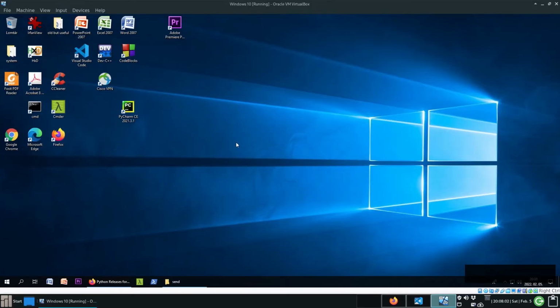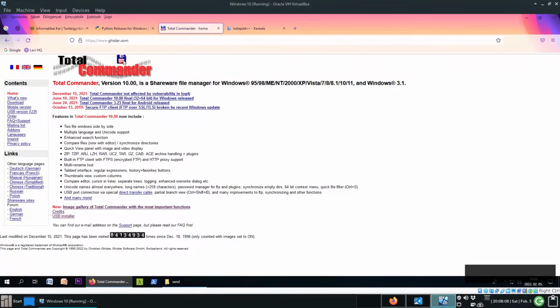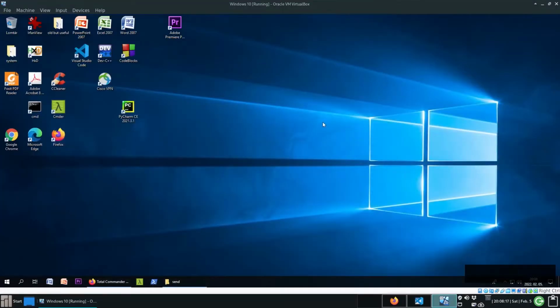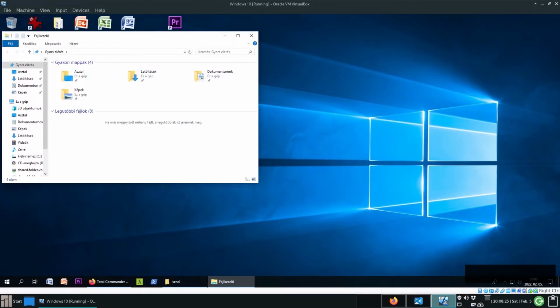So we are under Windows 10, and Total Commander, which is available here on gisler.com, is an orthodox file manager. Windows has a file manager that you can start with the super button plus E. This is called Explorer.